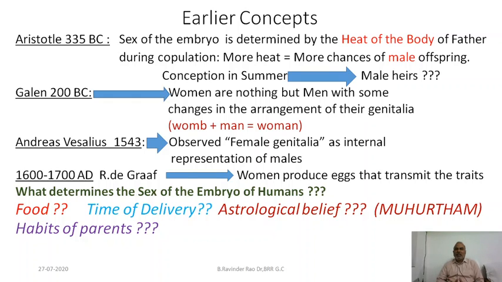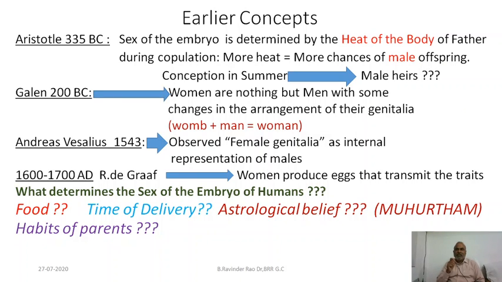So these scientists tried to explain that there are not many differences in the structure of the reproductive organs of males and females. But for the first time, a scientist by name Regnier de Graaf reported that women produce small eggs.